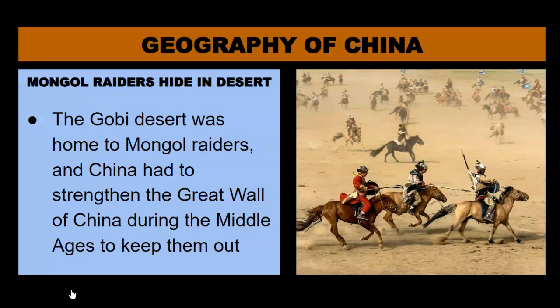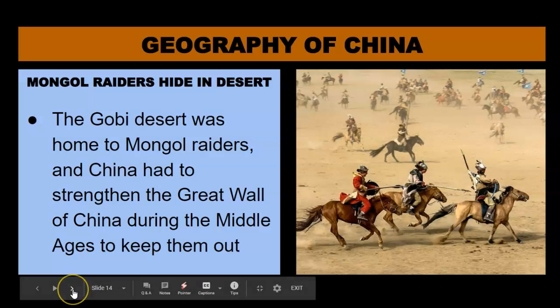If you recall, the Tang Dynasty had to extend and strengthen the Great Wall of China to keep these Mongols that lived in the Gobi Desert out. So although deserts form a barrier against invasion, occasionally you have these very hardy desert-like people that live in deserts, and in the case of the Mongols, they were very aggressive. In fact, they were so aggressive that the Great Wall of China had to be built, which we touched on in week 2. Okay, moving on.